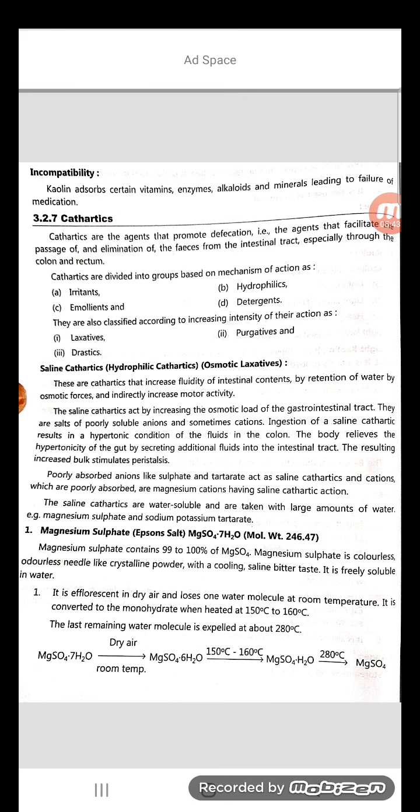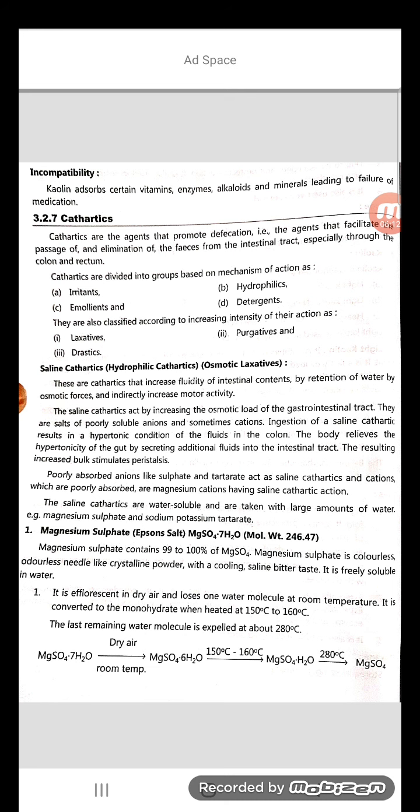So lubricants act as a lubricant type. Purgatives provide relief in constipation by elimination of the bowel contents. Even these saline cathartics will show their effect by a different mechanism of action. Here, cathartics or purgatives generally act by four main different mechanisms.